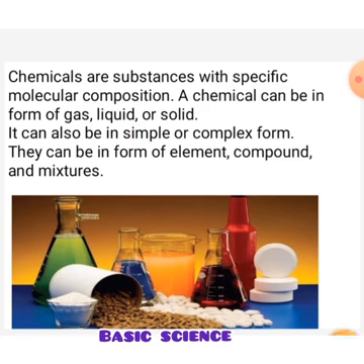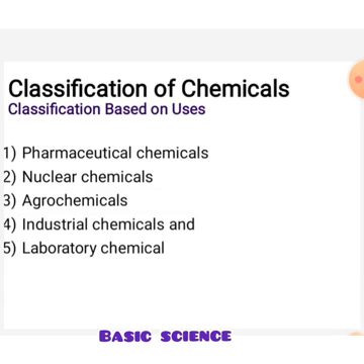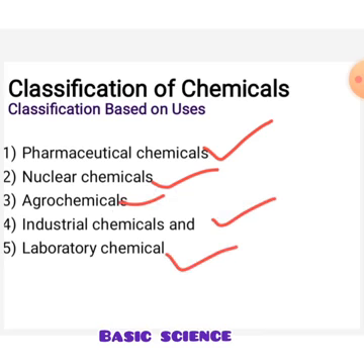Now let's look at the different classes of chemicals. The first one is classification of chemicals based on uses. We have the pharmaceutical chemicals. Say it, everybody. Pharmaceutical chemicals, nuclear chemicals, agrochemicals, industrial chemicals, and laboratory chemicals. These are the five major classes of chemicals based on their uses.